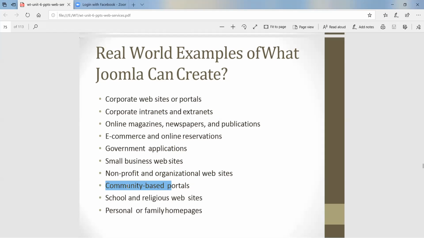Community based portals, for example, any firm or any community portal, we can create here. School and religious websites, personal and family web pages. These are all the examples of what Joomla can create.